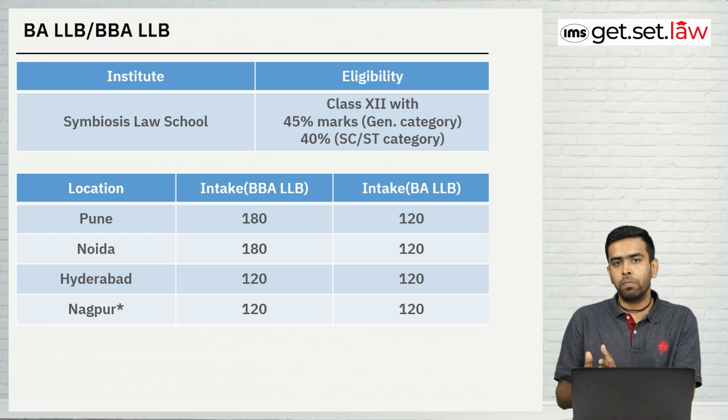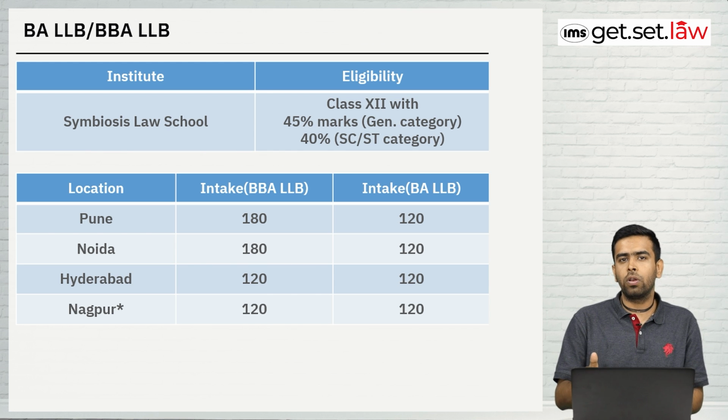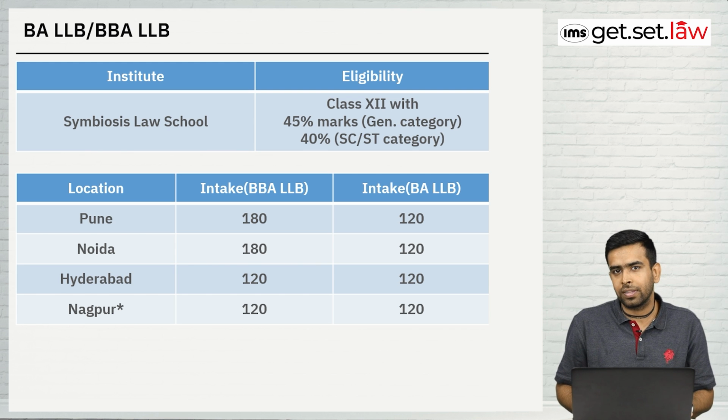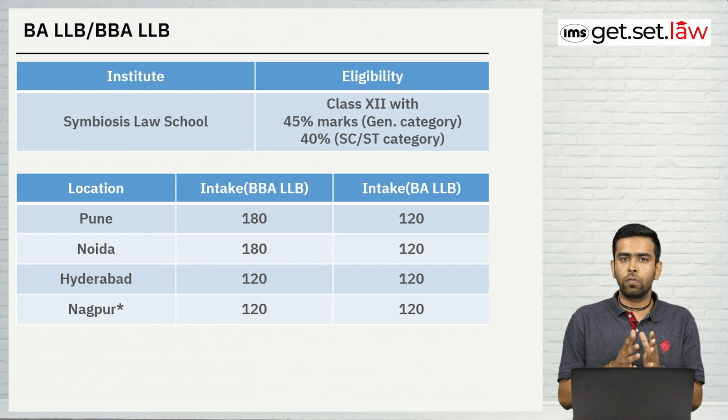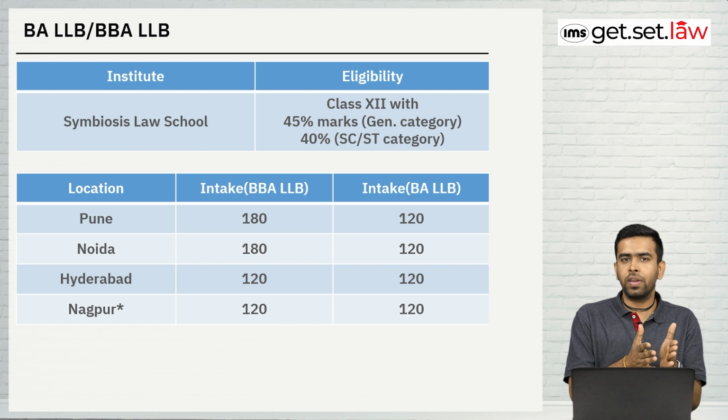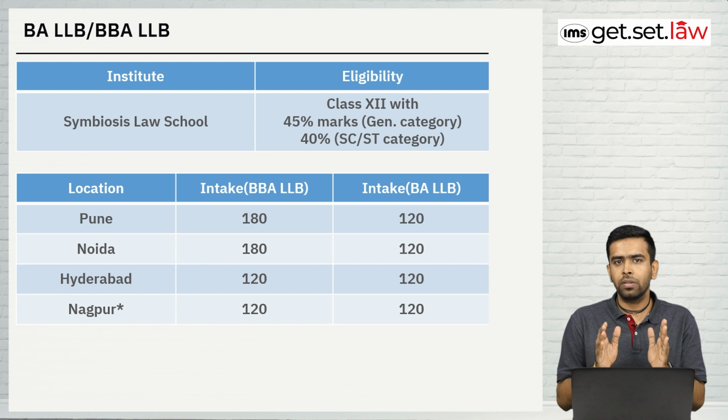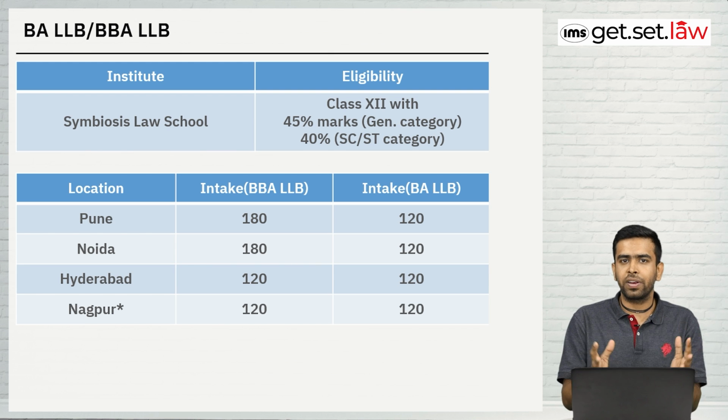But when it comes to BA LLB, in all four colleges the seats are 120. So in total for Pune it's 300, for Noida also it's 300, but for Hyderabad and Nagpur 240 seats altogether. So in BBA LLB we have 180 in Pune and BA LLB 120. This is how the bifurcation has been done.